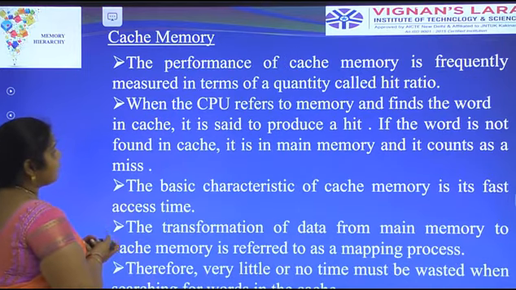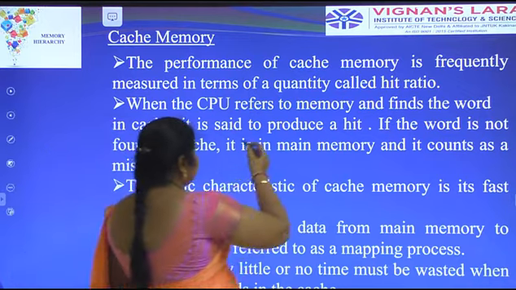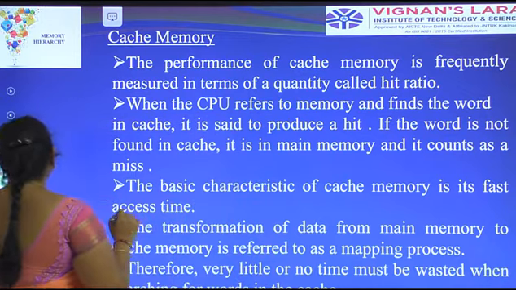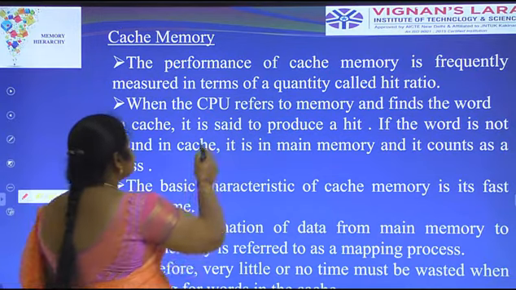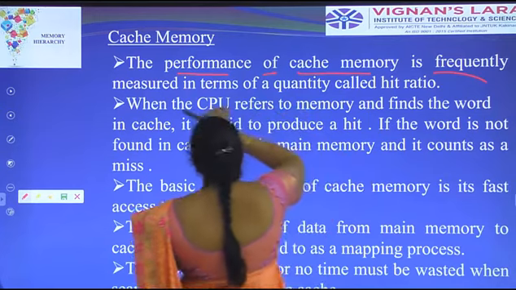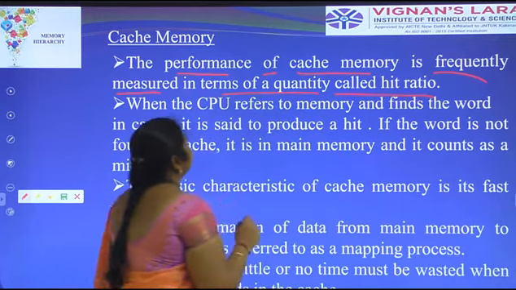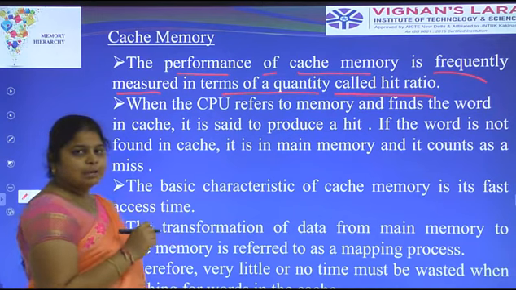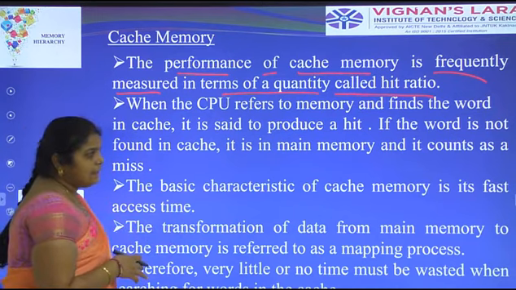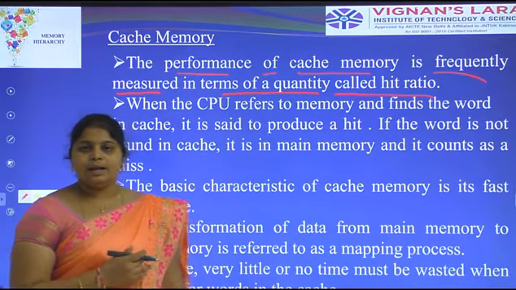The performance of cache memory is frequently measured in terms of a quantity called the hit ratio.